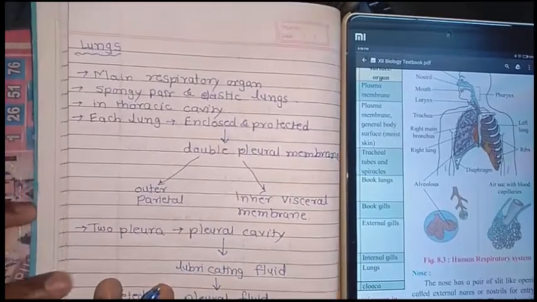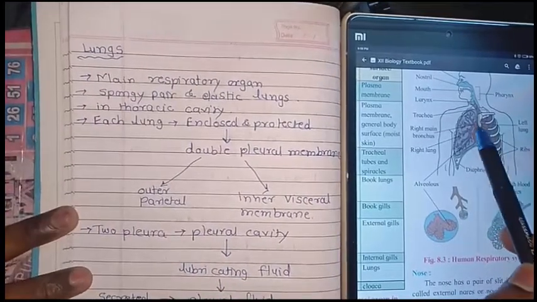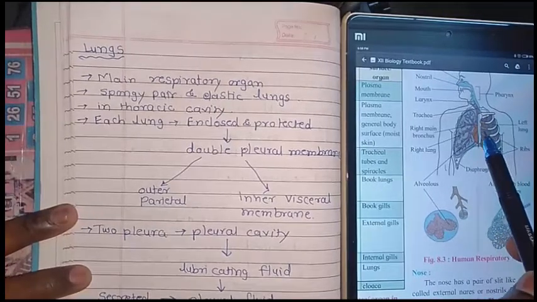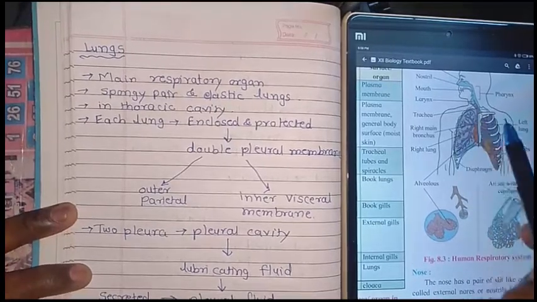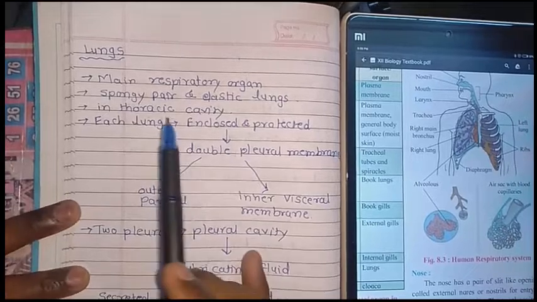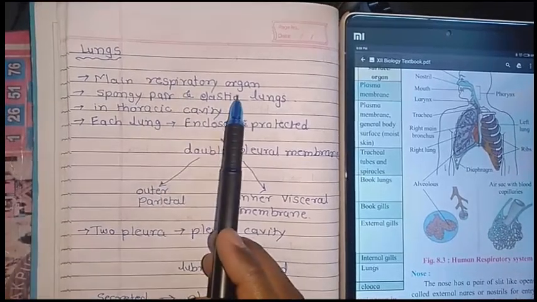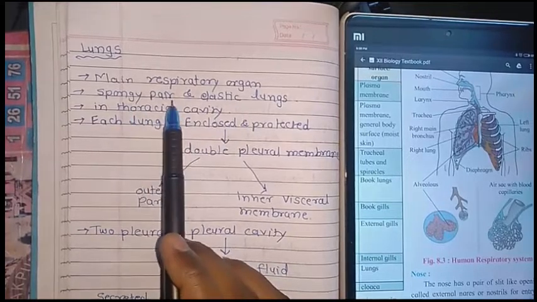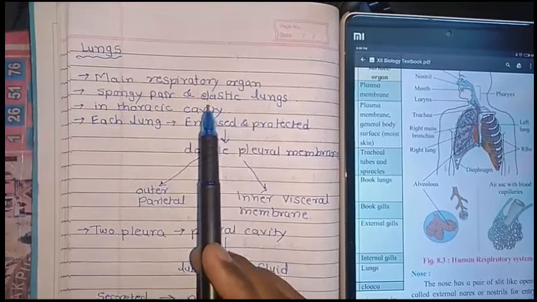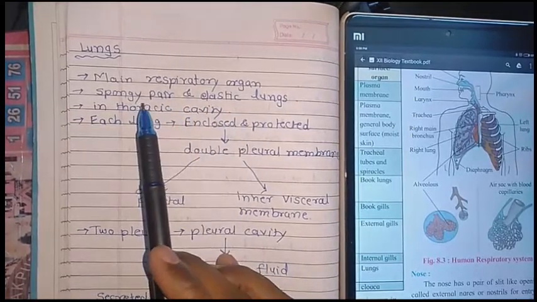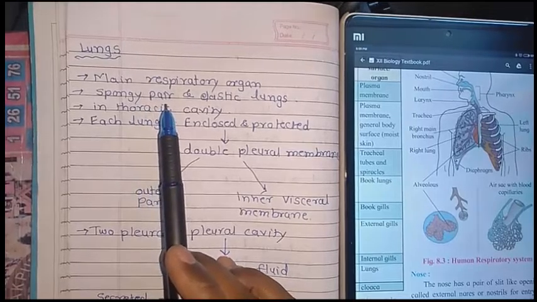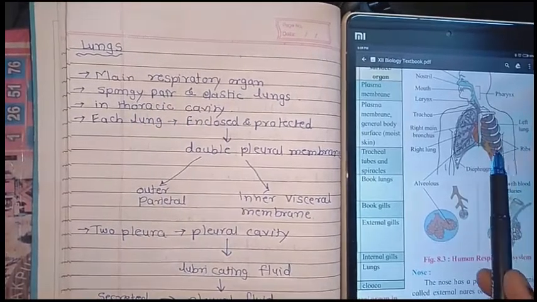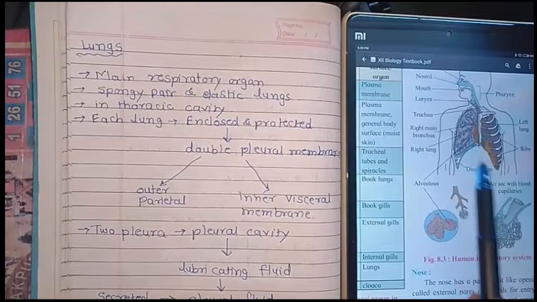Now before that we will move towards the main lungs. See, the trachea is divided into two parts, the bronchi, which extend to the lungs. The two lungs are the main respiratory organ. They are a spongy, elastic pair. Means what? It is elastic in nature, a spongy structure, and present in a pair. It is in the thoracic cavity, covered by the ribs.